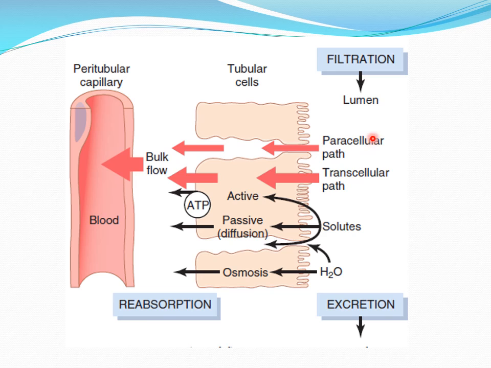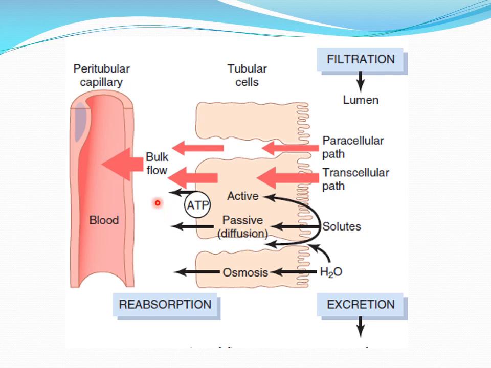The first step, transport from the tubular lumen into the renal interstitium, operates via three basic mechanisms: either the substances move via active transport, or via passive transport, that is diffusion, mainly for the solutes, and the third mechanism, for the movement of water, is osmosis. So that is the first step.